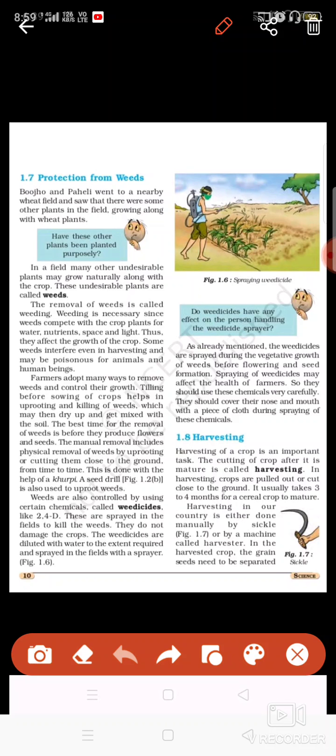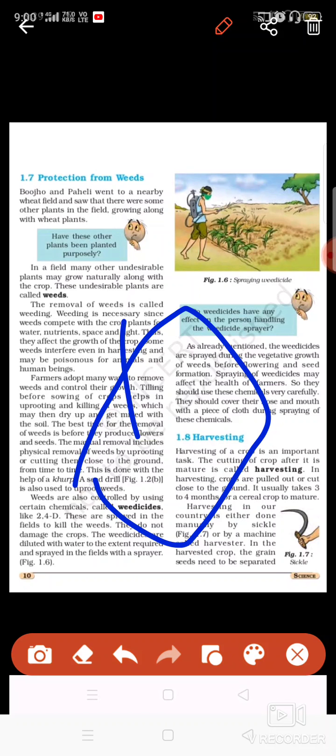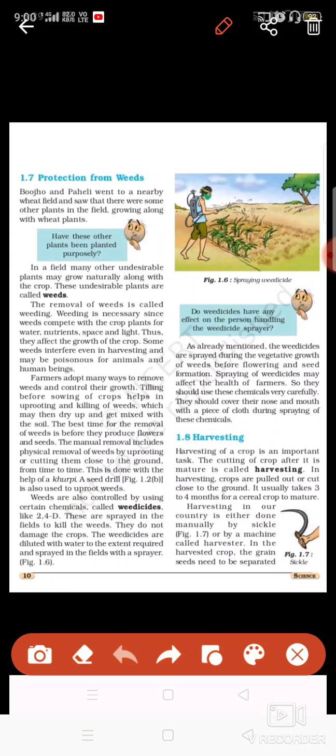Why? Because when you see that there is one area of land, this is the land we have, and already some crops are growing here, then already minerals and water are being used up here. If some more plants grow, then what will happen? The soil will become deficient in minerals, and the plants will not get proper minerals, and in this manner the growth of the plant will be retarded. That is the reason we need to remove the weeds from the field.